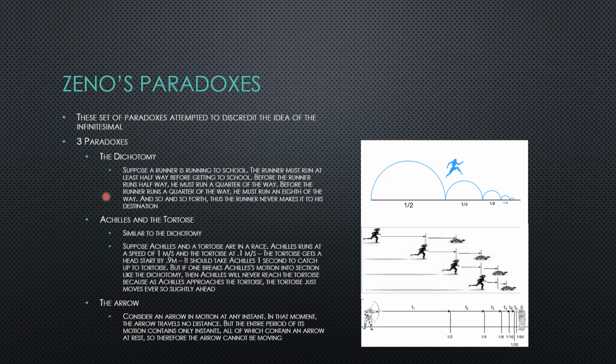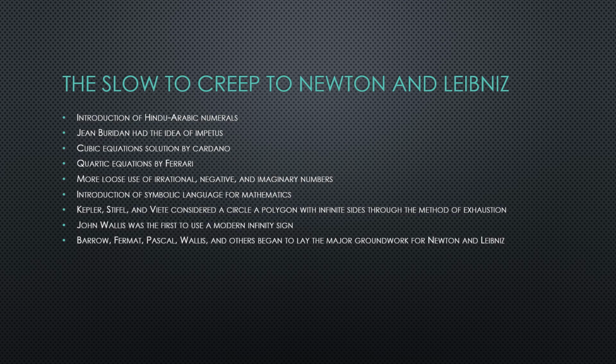All of these paradoxes set back infinitesimal thinking for quite a while. We're going too fast. So now we have the slow creep towards Newton and Leibniz. As I stated in my other videos, there was the introduction of Hindu-Arabic numerals, as well as symbolic foundations for mathematics. In my other video on the history of algebra, we talked a little bit about the universally agreed upon symbolism for algebra. This didn't happen until about the 16th or 17th century. So there was no really universal mathematical language that people could agree upon until that point.